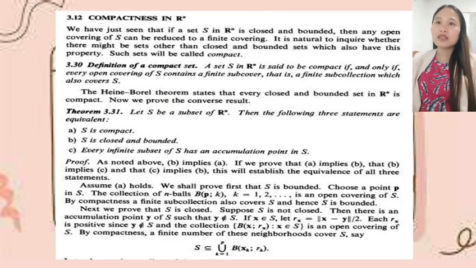If x is in S, let r_x equal |x minus y| over 2. Each r_x is positive since y is not in S, and the collection B(x; r_x) such that x is in S is an open covering of S. By compactness, a finite number of these neighborhoods cover S. Say we have S is a subset of the union of B(x_k; r_k), where k equals 1, 2, up to p.